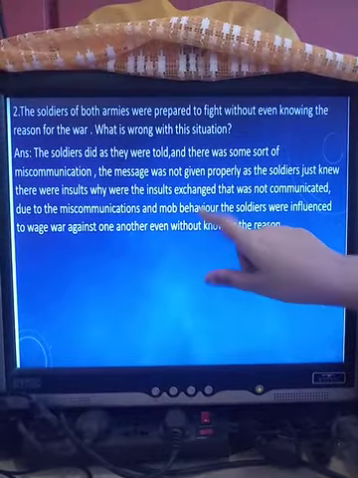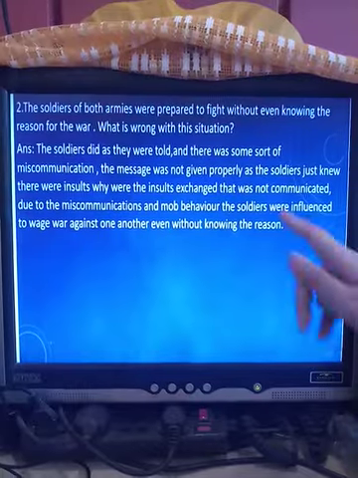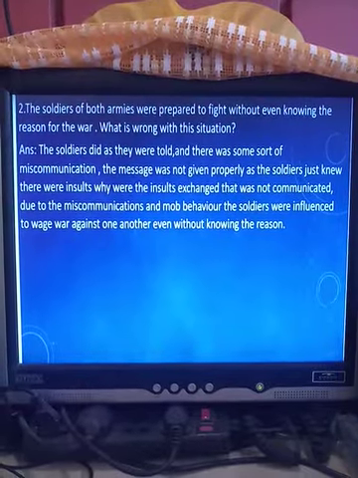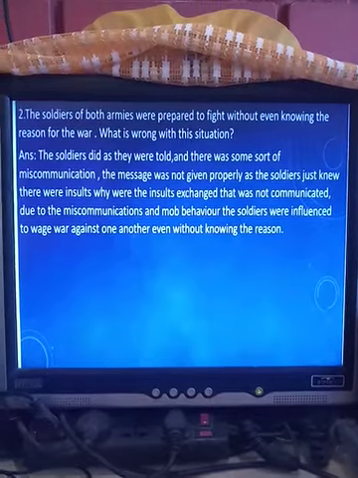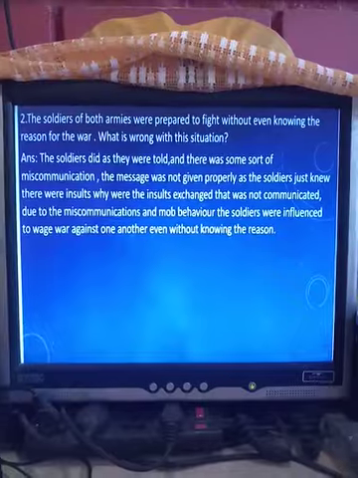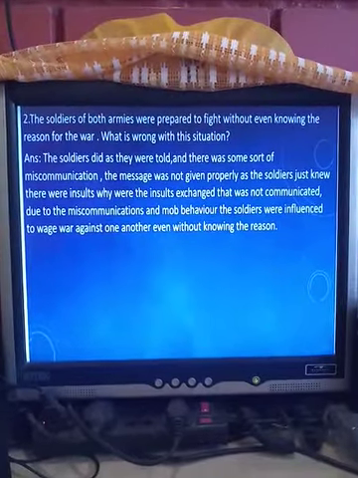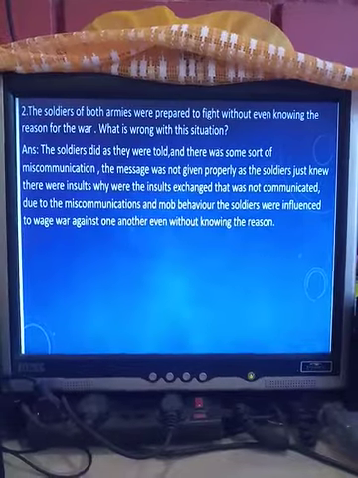So because of this mob behavior and the miscommunication, the soldiers were influenced to wage war against one another. But they did not even know the reason. As we have seen, students, when the Buddha asked them what was the reason, Atula, the commander-in-chief, could not answer. So this is the reason why they could not answer.